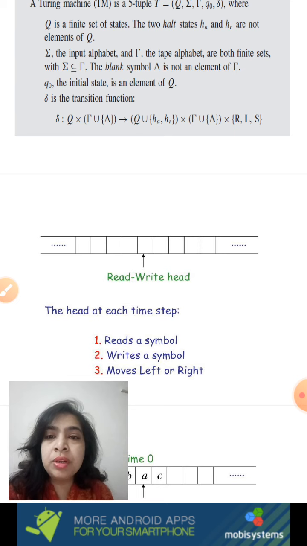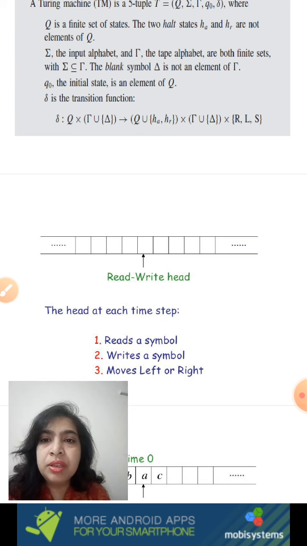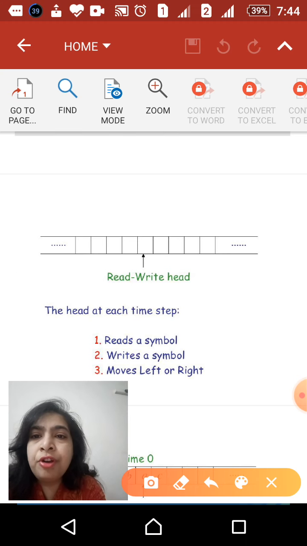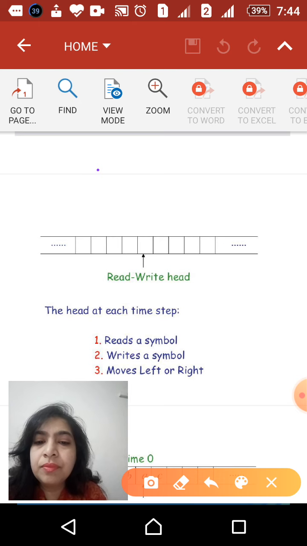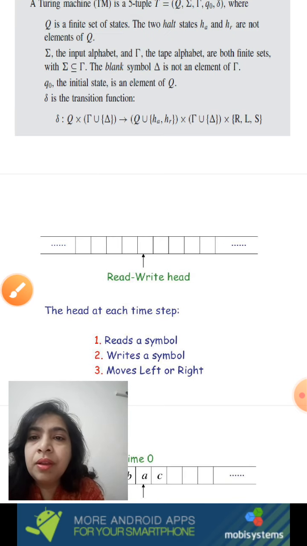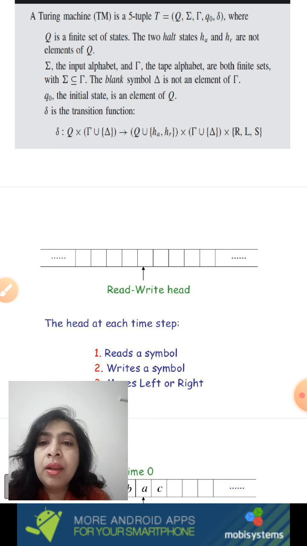And the most important part of your machine, the transition function. If you look at a single transition in a Turing machine, it involves these entities. The first is the state Q. Then we have the tape alphabet that the machine is reading, and then the machine lands into another state.